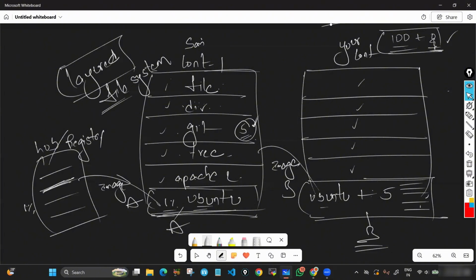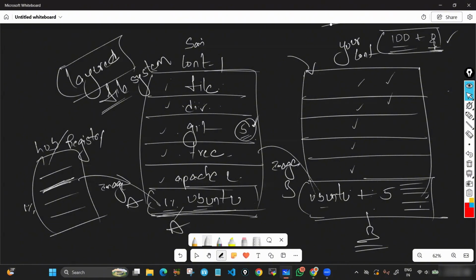Got it? So you don't have to install all of them. I create an image from my own container. I share that image. From that image, you just create a container. That's it. Now, if you want to add some additional packages, yes, you can go inside the container and do some additional activities. You can uninstall existing things.